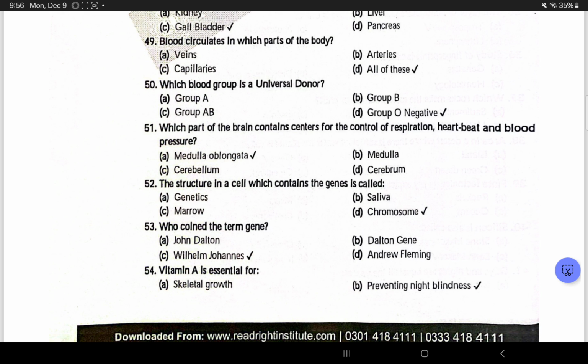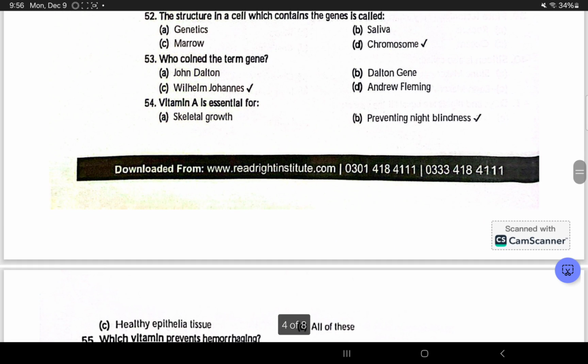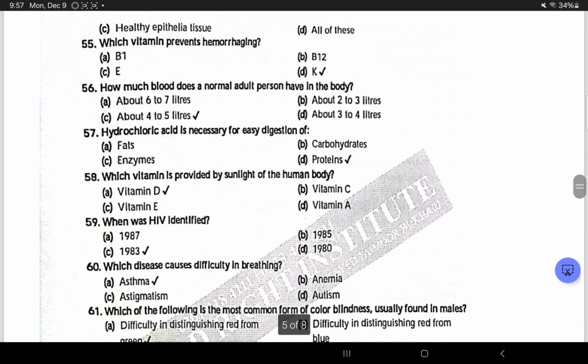Which part of the brain contains centers for the control of respiration, heartbeat and blood pressure? Medulla oblongata. The structure in a cell which contains the genes is called chromosomes. Who coined the term gene? William Johannsen. Vitamin A is essential for preventing night blindness. Which vitamin prevents hemorrhaging? Vitamin K.